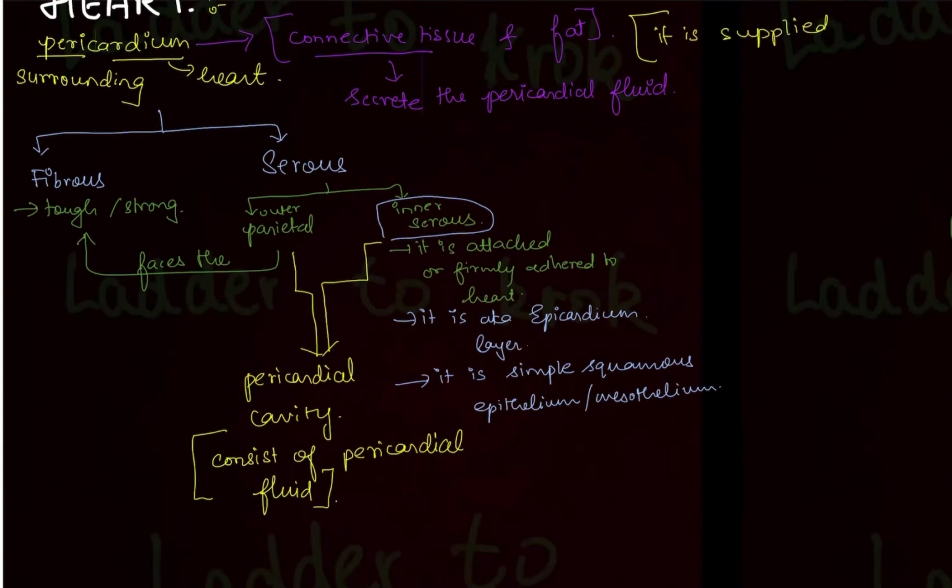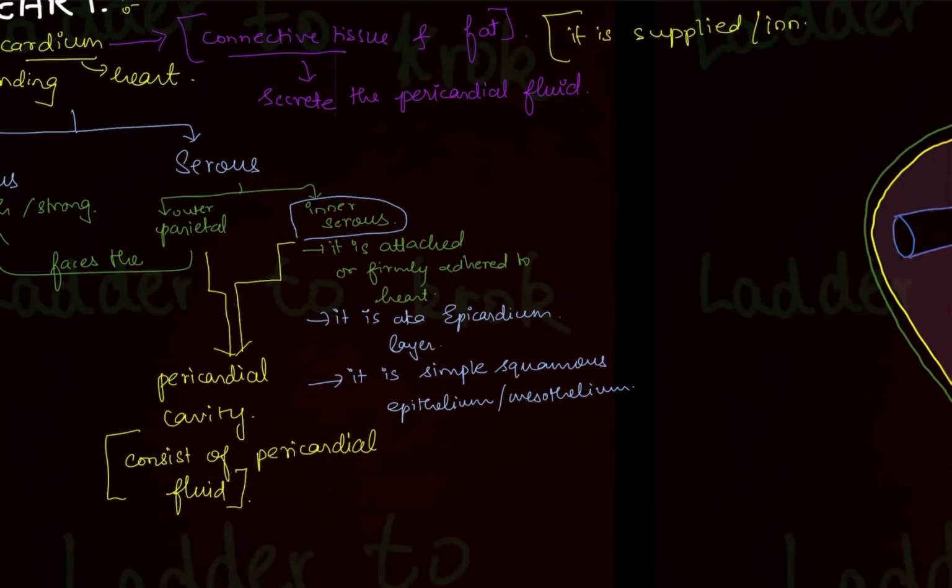It is innervated by which nerve? The phrenic nerve. The phrenic nerve root value was C3 to C5. What else was this phrenic nerve innervating? Do you remember? It was the diaphragm. That's important, so please remember that also.